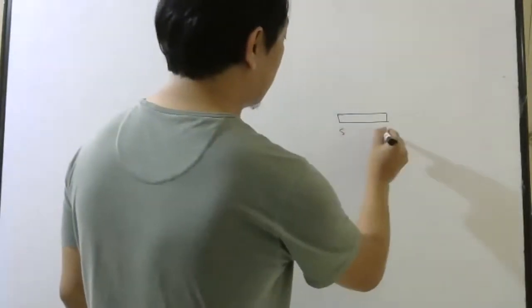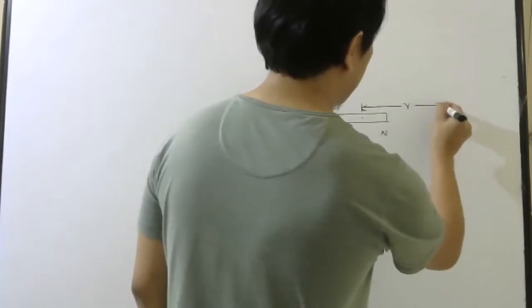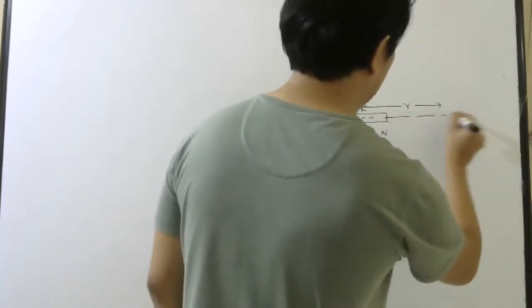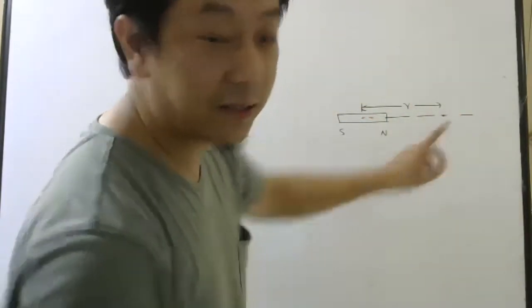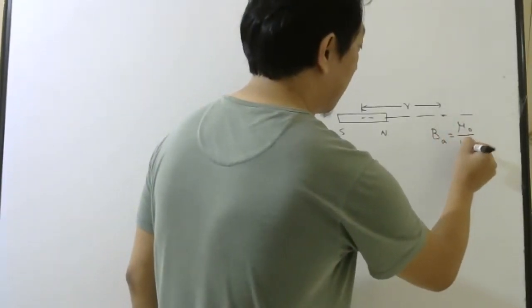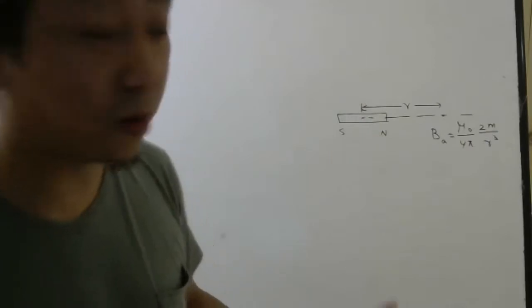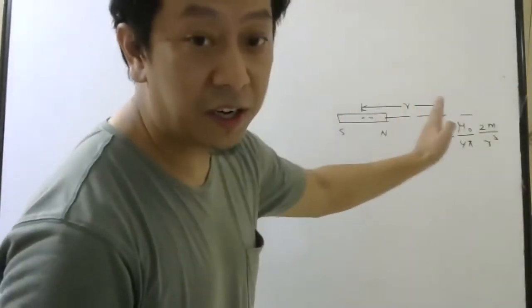So let's say this is south, this is north. So at a distance r, if you want magnetic field at axial point, the formula was mu naught by 4 pi, 2m by r cube.